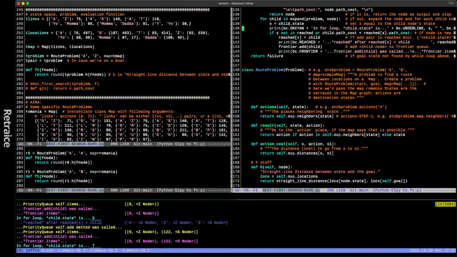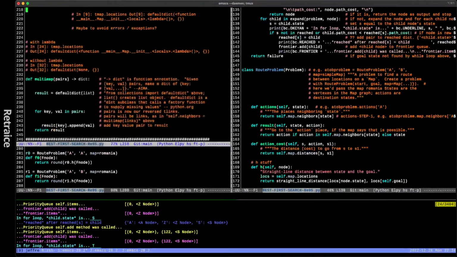Let's have a look, shall we? Def FT. Yes, that's okay. They're all the same, but I gave them different names for reasons I'll explain in a minute. So basically, our F evaluation function, I'm calling it FT for reasons I'll explain, takes the node and applies. What's the argument it takes? Is it actually a node?